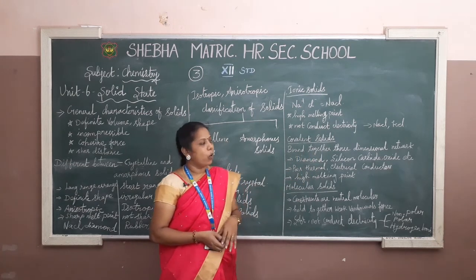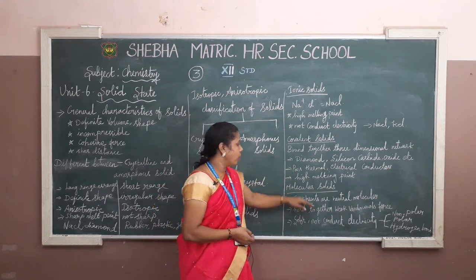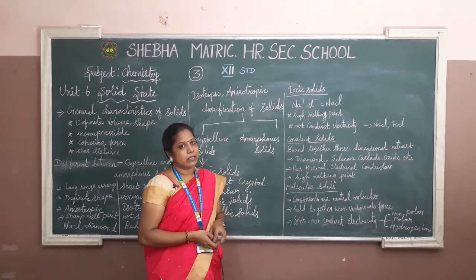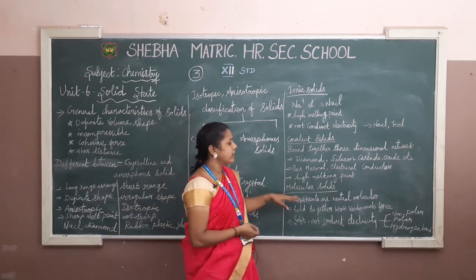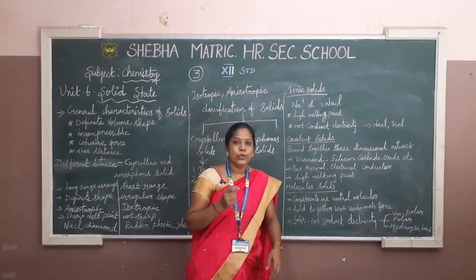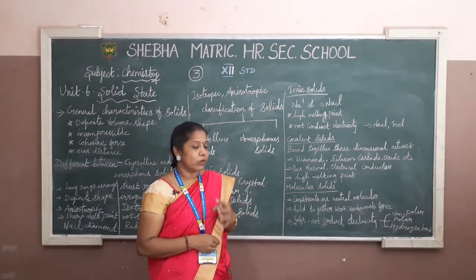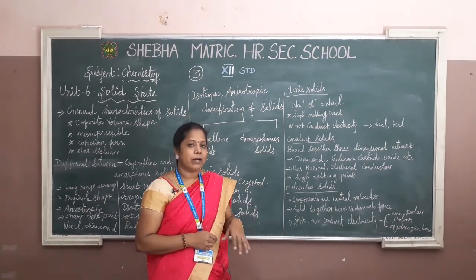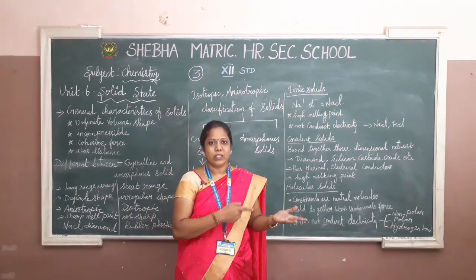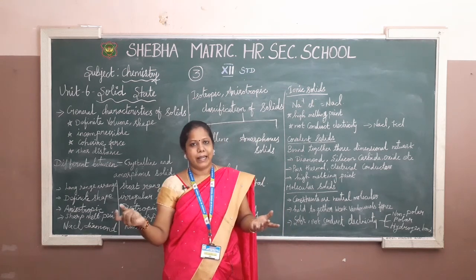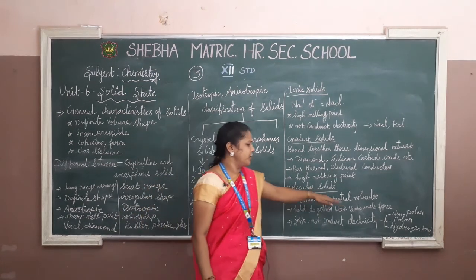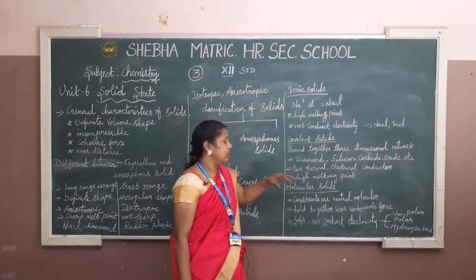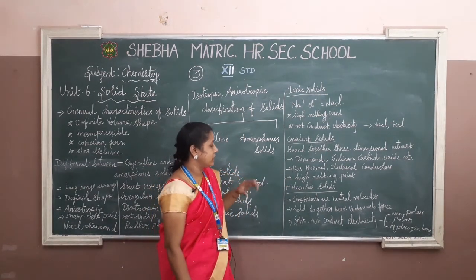This is the covalent solids. And go for molecular solids. Molecular solids means its constituents are neutral molecules. The molecules in it are all neutral, with neither a positive charge nor a negative charge, just neutral molecules. When the solids have molecules, the solid is neutral.